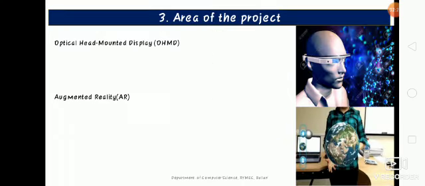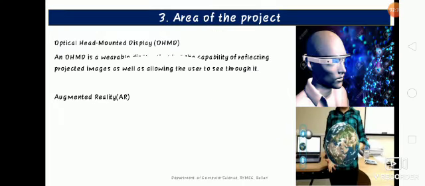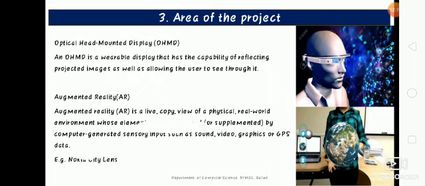Now let's see some of the areas. The areas we have chosen in this Google Glass are optical mounted display and augmented reality. As I've already said, it's a device which you can wear on your head. Not only that, it has the capability of projecting the reality into the world. Once the vision you get into the optical mounted display, the person standing here is wearing Google Glasses. Through the projection area, he is able to see the image.